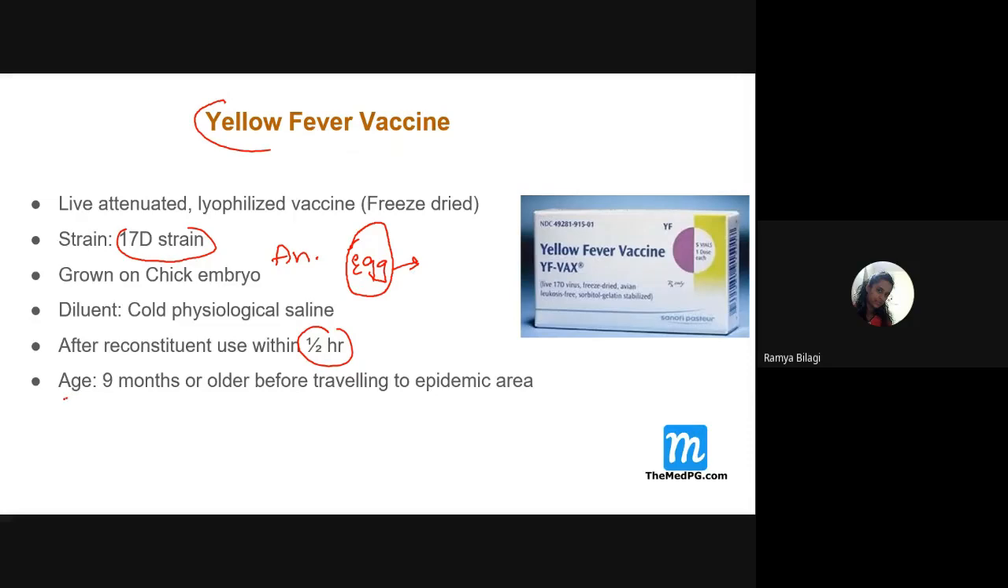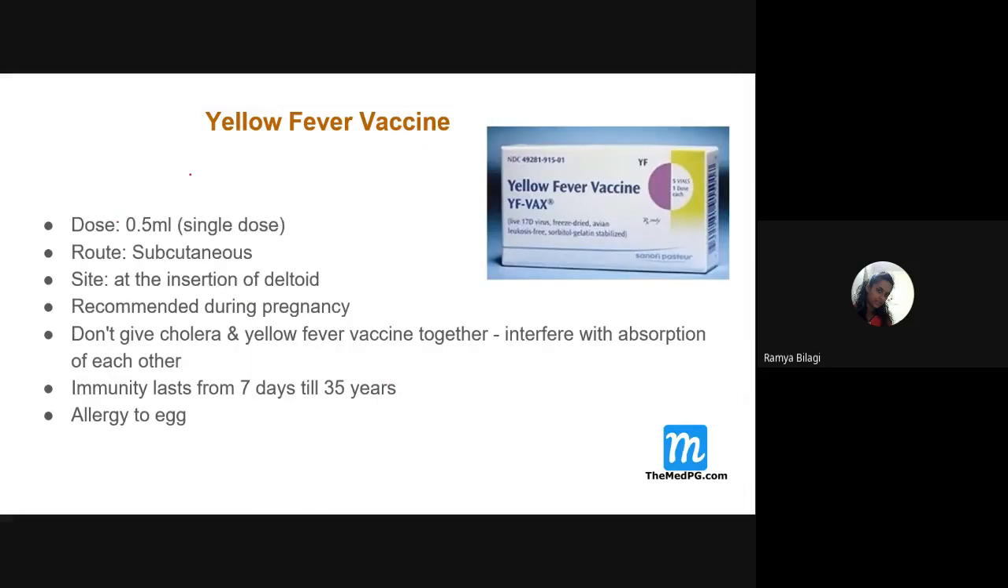And what is the age group recommended for this yellow fever vaccine? It is 9 months or older, or before traveling to any epidemic area. Then what is the dose given? It is 0.5 milliliter, a single dose is enough. It should be given subcutaneously, at the insertion site of the deltoid.